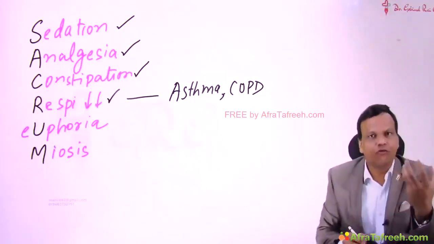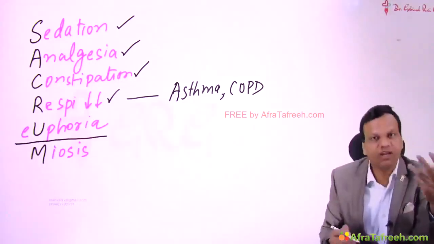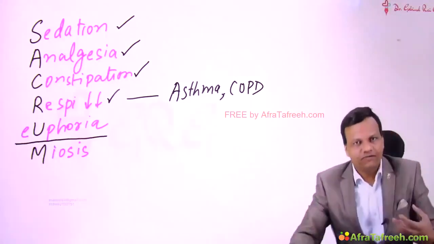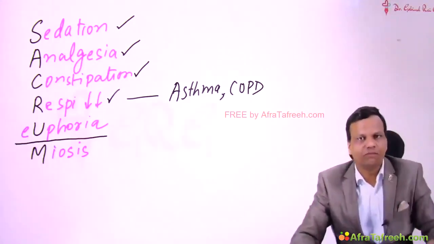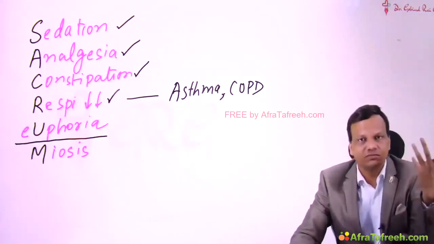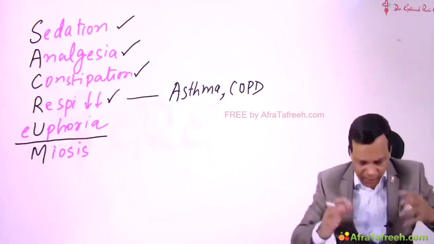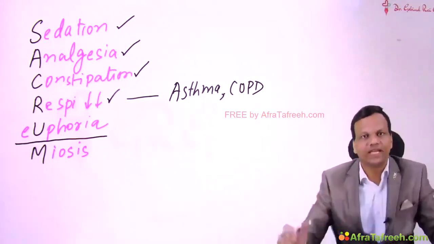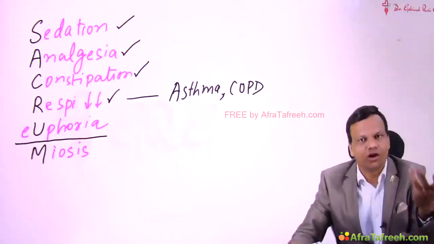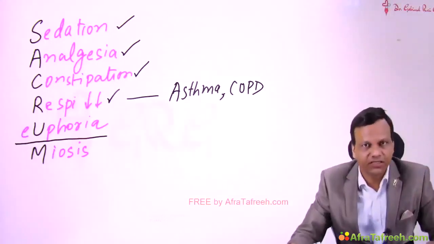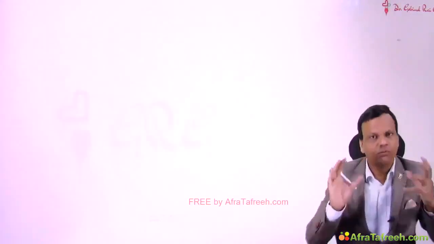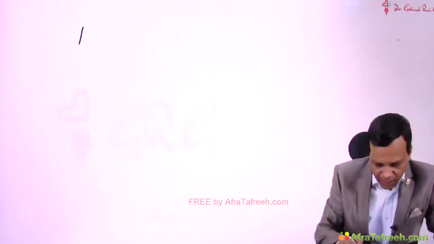Next is euphoria. Euphoria means feeling of well-being. If a person takes an injection of morphine, the person gets euphoria and enjoys it. And if a person enjoys it, the person will like to take the drug again. So any drug which causes euphoria is likely to be addictive. So is morphine. Morphine is one of the highly addictive drugs. And addictive drugs have two important properties. One is called tolerance.